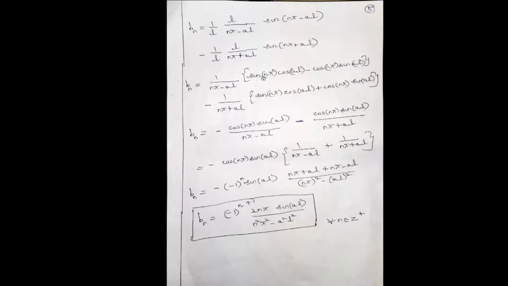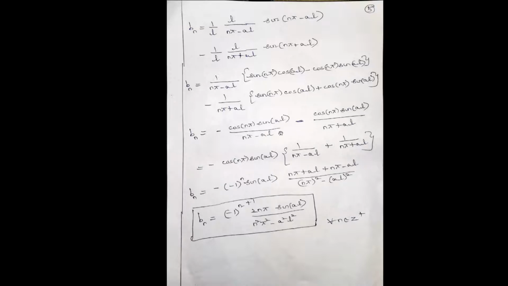So n is an integer, so sine nπ is 0. So these two terms are zeros. The first term and the third term are zeros. So you only have to simplify these two, the second and the last. So what is the second term? Minus 1 by (nπ minus aL) into cos nπ sin aL, and here minus 1 by (nπ plus aL) cos nπ into sin aL. I repeat, sin nπ is 0 and you only have these two terms.